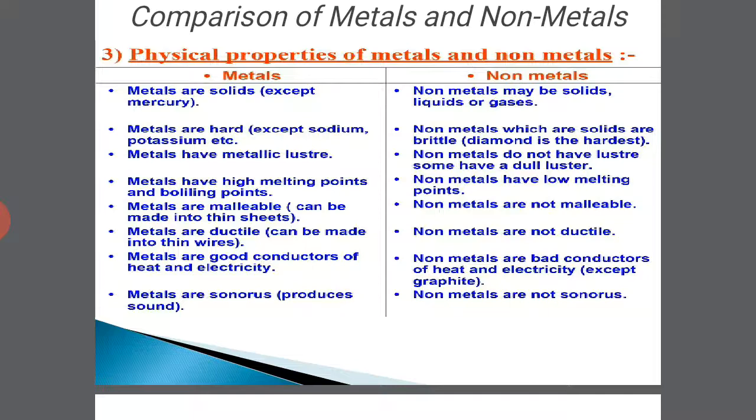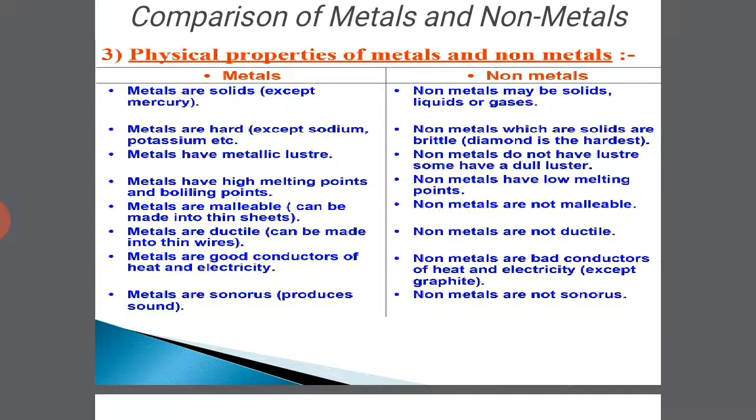Metals are ductile, non-metals are not ductile, we all know. They cannot be converted into thin wires because they will break up. Metals are good conductors, non-metals are bad conductors, we all know. Metals are sonorous, they produce sound, but no such sound is produced when a non-metal is hit by another non-metal or other substances.